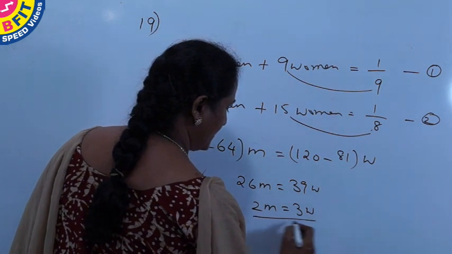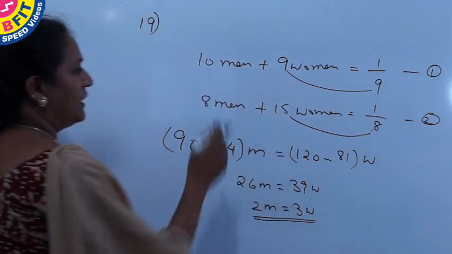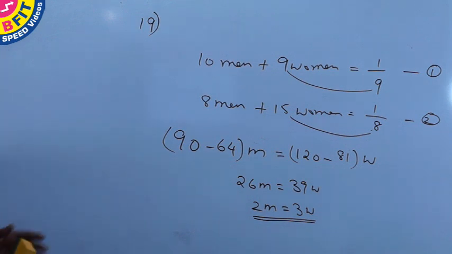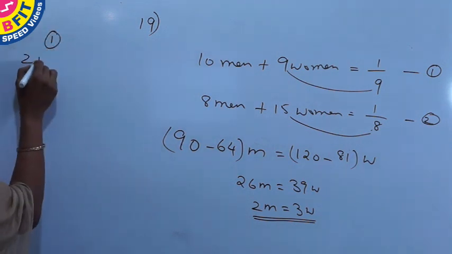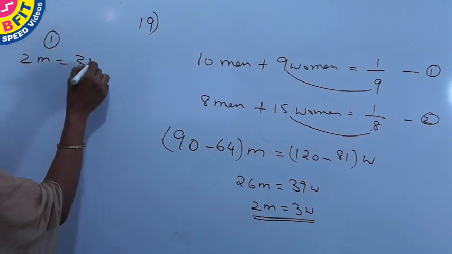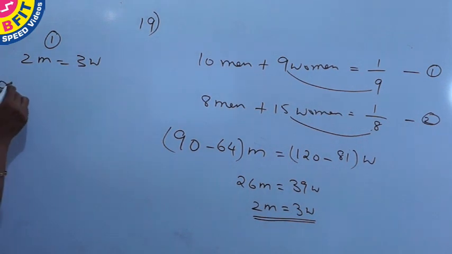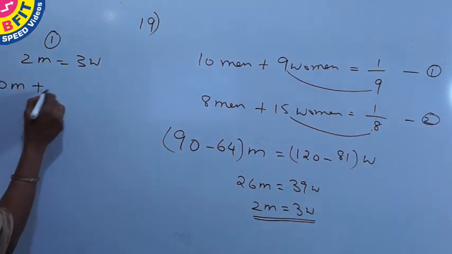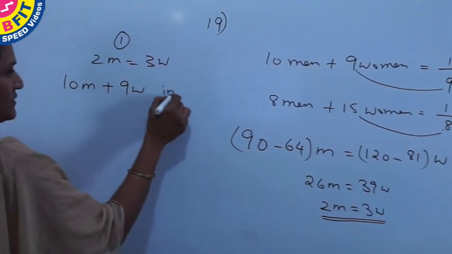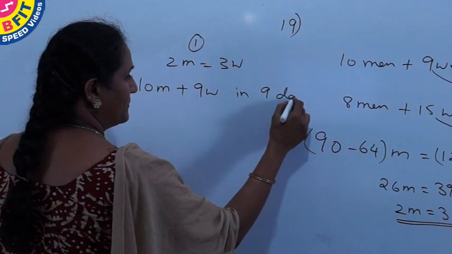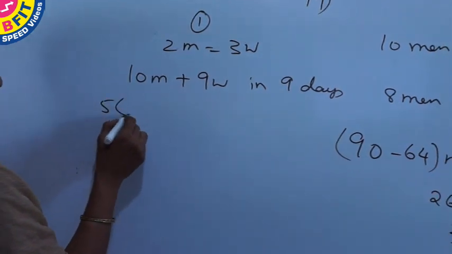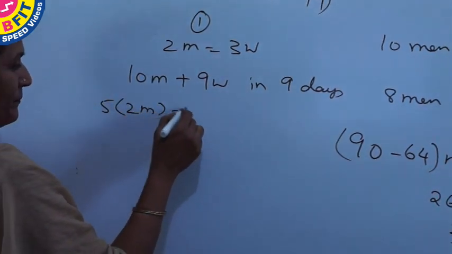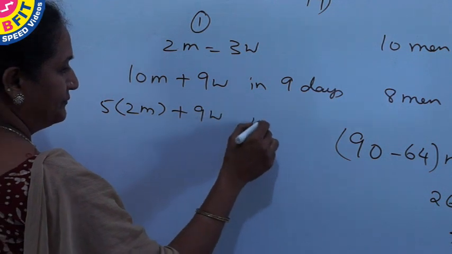And substituting this relation in any one of the equations, we convert it to a single variable. Substituting 2m equal to 3w in the first equation, 10 men and 9 women in 9 days, splitting this 10 as 5 into 2m and 9w.